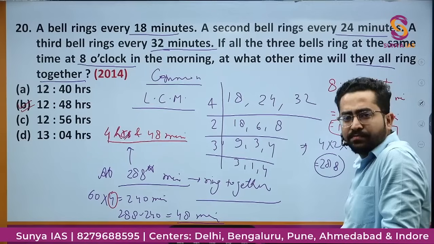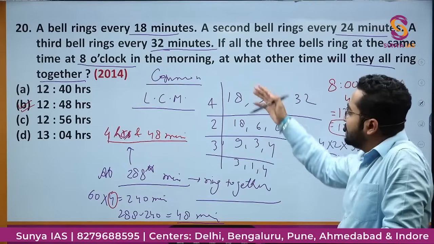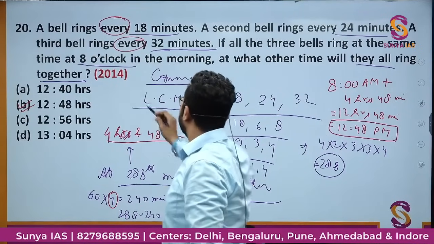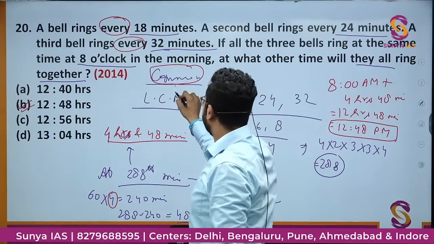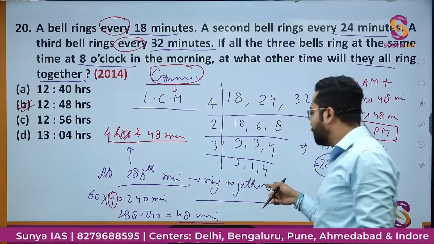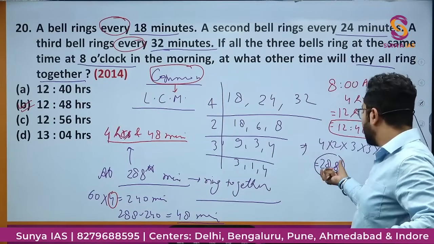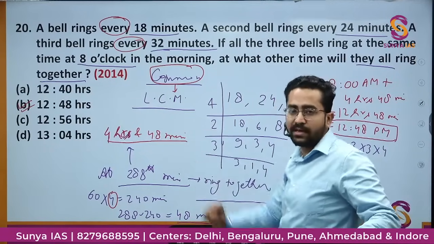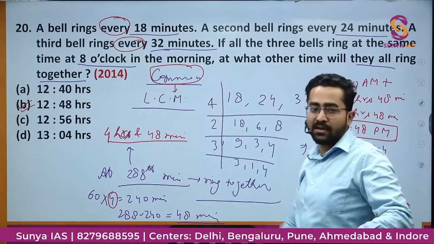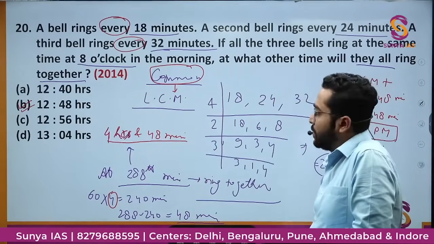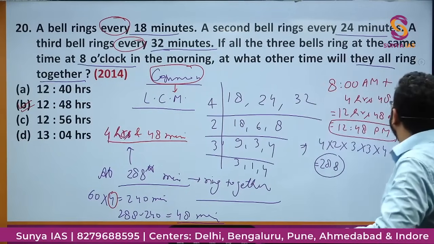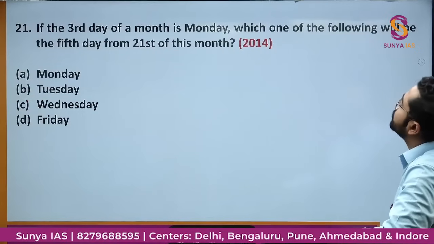Any doubt? Simple. जहां भी इस टाइप के क्वेश्चन आ जाए, they ring together, they are visiting together, you need to get the common by LCM. You will calculate LCM के बाद you have got these many minutes को you have converted to hours, and then you have just added there कि after these many hours they will be ringing together. Any doubt? Simple. Next question.